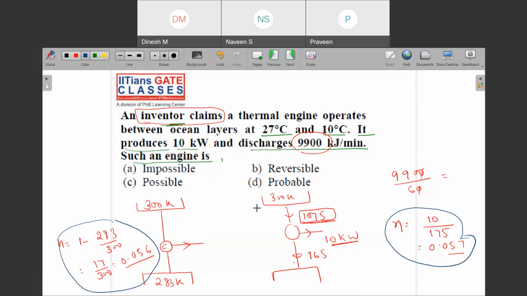So what we will say is that this is probable or possible. We can say that this is possible, right? So the best option will be the possible one. Why? Because the efficiency is more or less very close to each other. So this is possible.